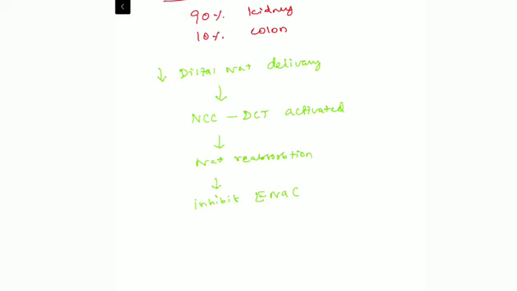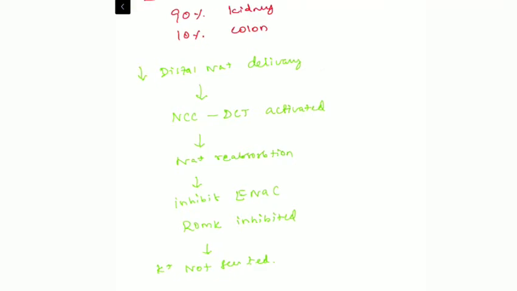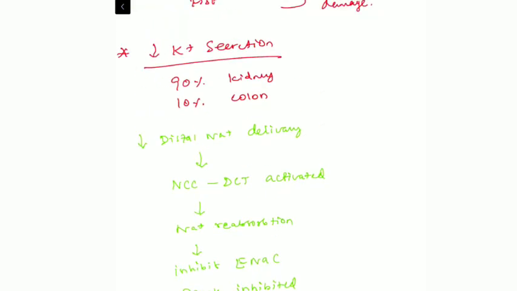Because the epithelial sodium channel is not activated, the normal ROMK activation will be inhibited in these patients. So potassium is not secreted. This is exactly opposite to the development of hypokalemia, where the basic underlying mechanism is excessive delivery of sodium to the distal DCT.